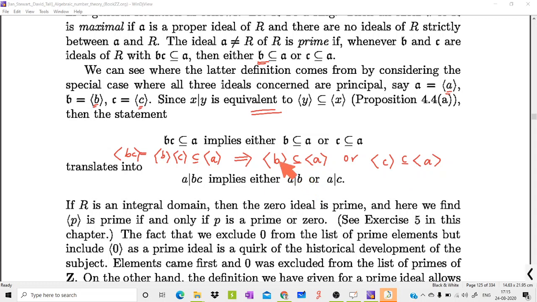So when you translate this statement to this one, you can say that this is the statement analogous to the definition of a prime element. Okay, prime element A divides BC implies either A divides B or A divides C. So if you replace all the ideals by principal ideals, you can translate this as the definition analogous to the definition of prime number.